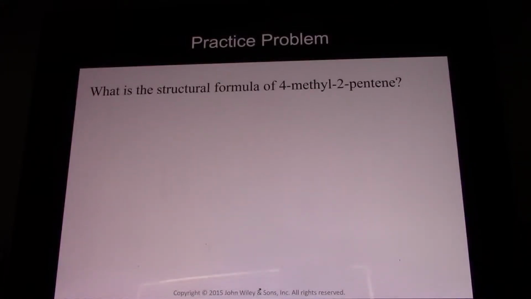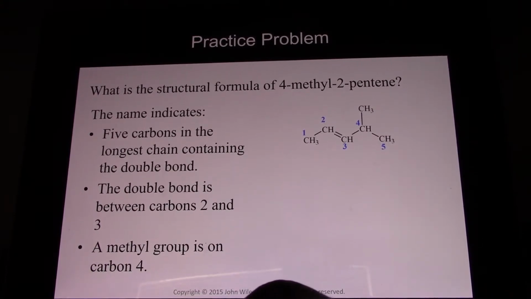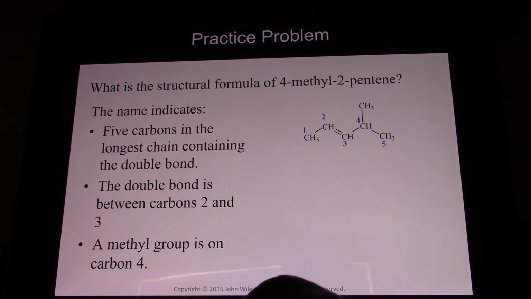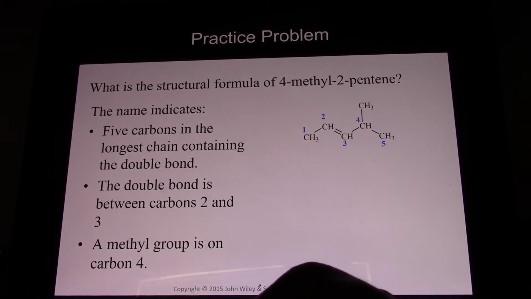What is the structural formula of 4-methyl-2-pentene? Well, we first draw pentene, and it's 2-pentene, so the double bond's coming off of carbon number 2. So it's between 2 and 3. And again, it gets named for the lower one that it's touching. And then at carbon 4, there's a methyl group. And so here we have our answer.